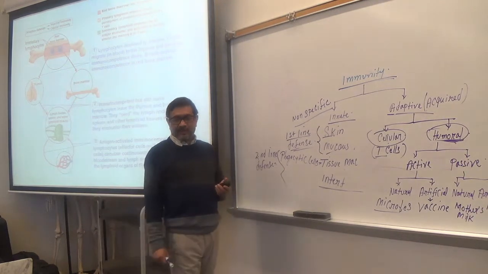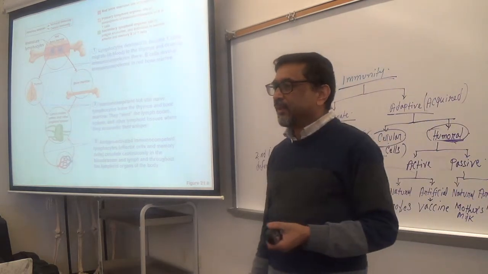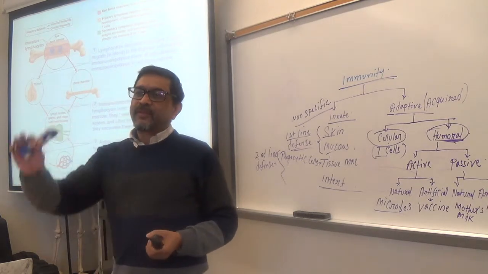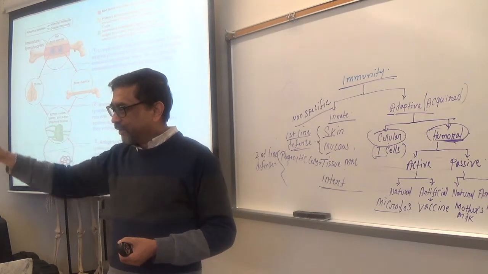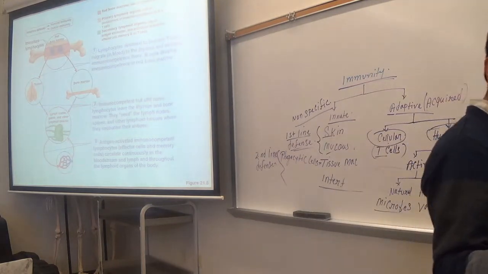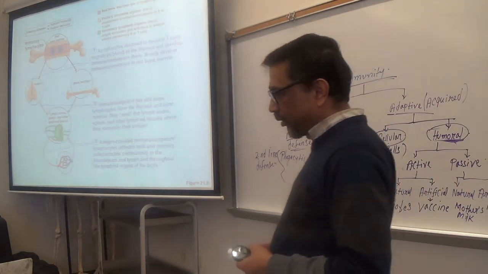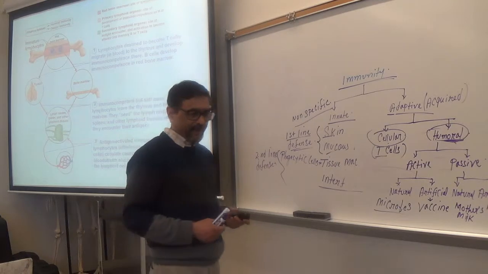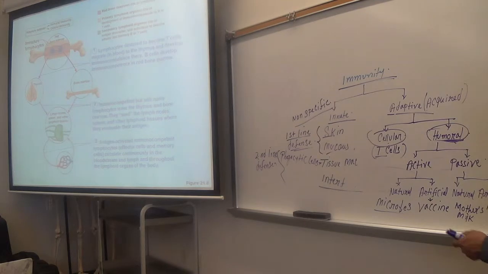I have explained in the last class that when the lymphocytes are produced in the bone marrow, they are naive; they don't know much about how to fight. Some cells go to the thymus and get their maturation there, and when they come out they become T cells. Some cells mature in the bone marrow and become B lymphocytes or B cells. And that's why they fight differently. That's what they have shown here.